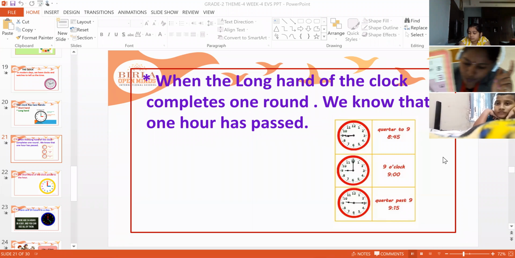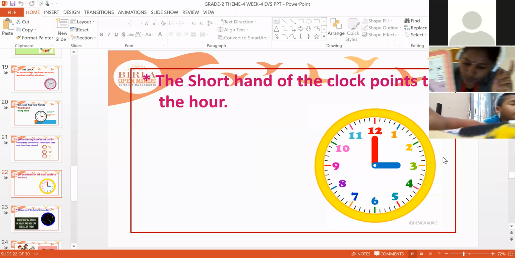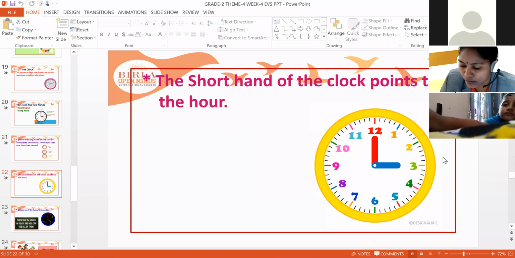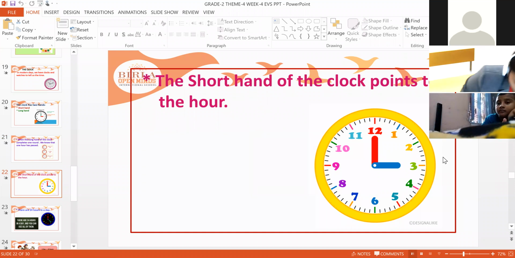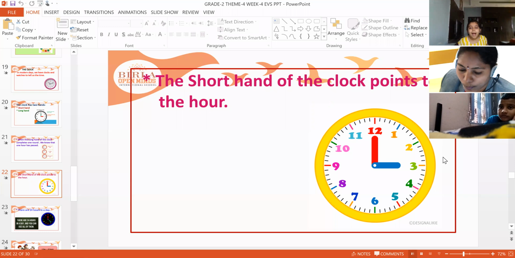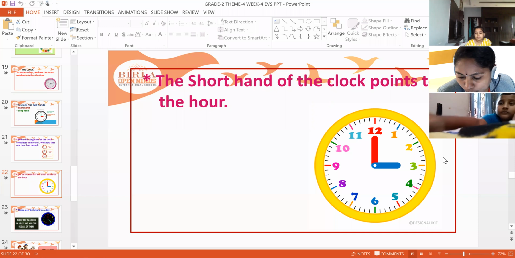If in the clock the long hand is completing one round, it means 1 hour has passed. And where the short hand is, that time we will recognize and tell exactly the time. For example, the short hand of the clock points to the hour. Now the short hand is on 3 and the long hand is on 12. So exactly the time is 3. In this picture, the short hand is exactly towards 3 and the long hand is on 12. So now it is 3.